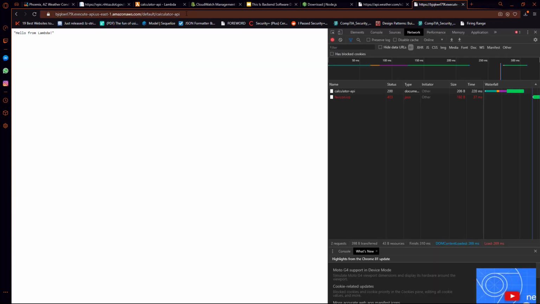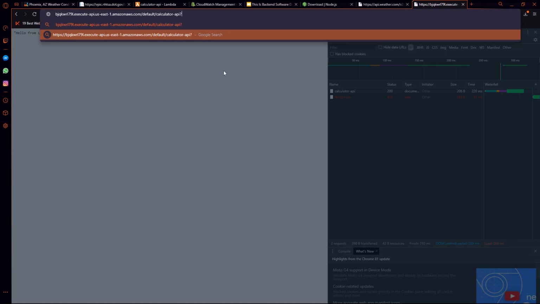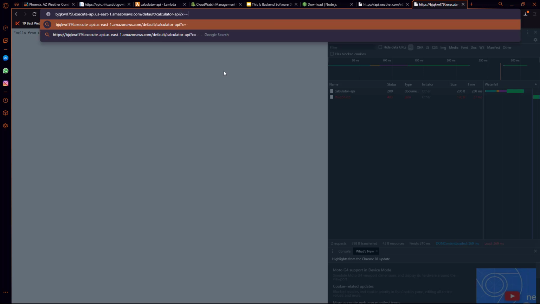So what I'm going to do is custom insert some parameters. I'll start off by adding a question mark, and I will say x equals 5, and then I'll delimit each additional parameter by the ampersand. So question mark x equals 5 and y equals 1.